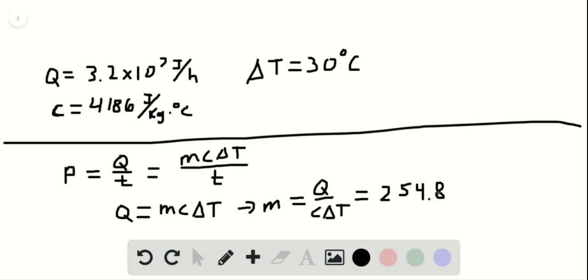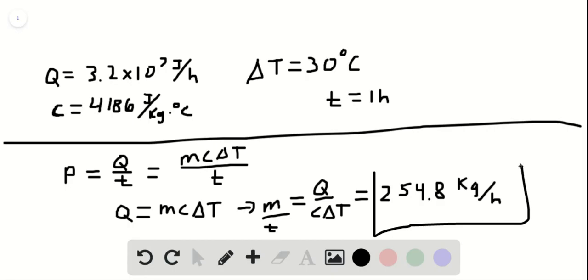And this is kilograms, but that's how much is being lost. And we want M, it wants us to find M over T. So M over T is equal to 254.8 kilograms per hour, because T is 1 hour. So we'll just say T here is equal to 1 hour. We can box that in as the mass loss rate.